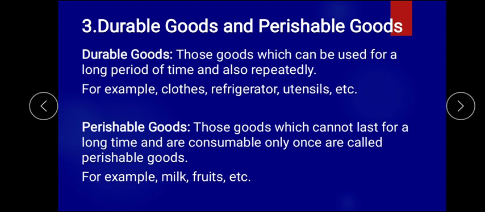This type of goods is called perishable goods. Fruits, if you bought them, when they ripen you have to eat them up. If not, they will get spoiled again. That's why it is called perishable goods. So fruits and milk are there.